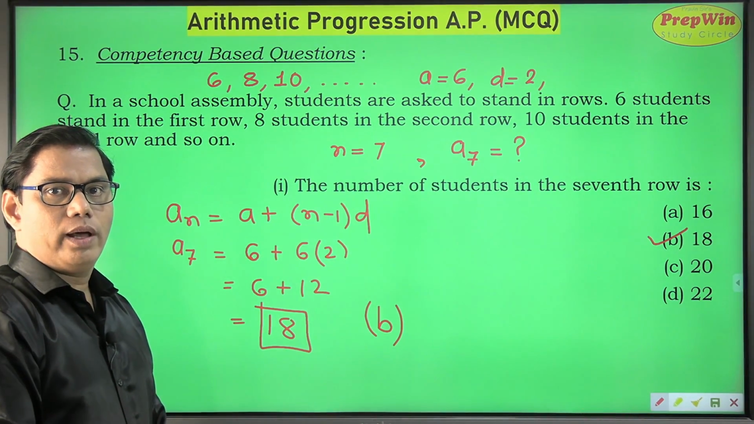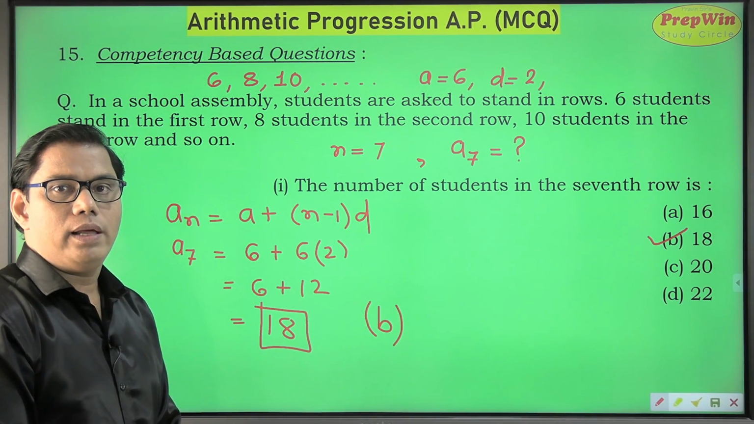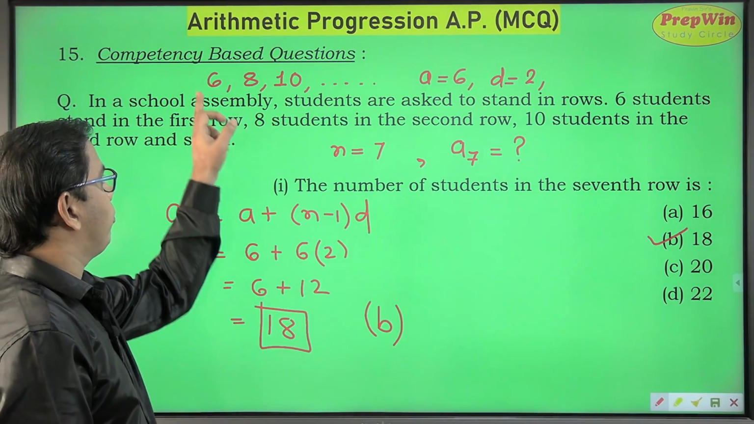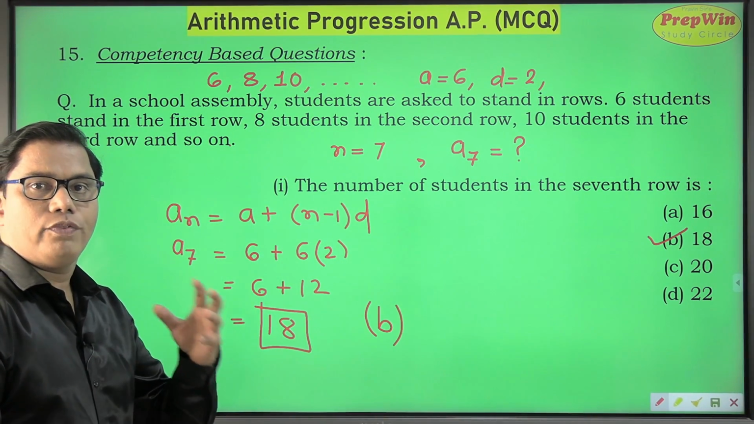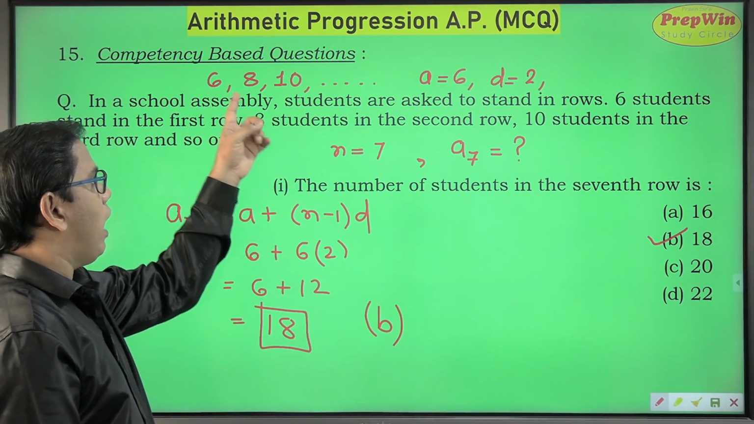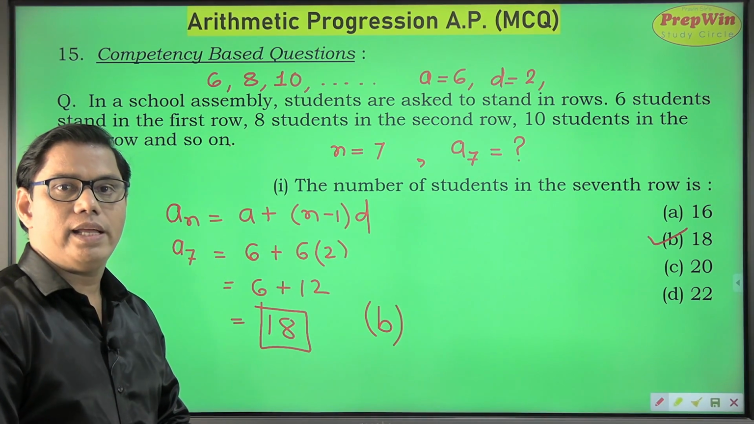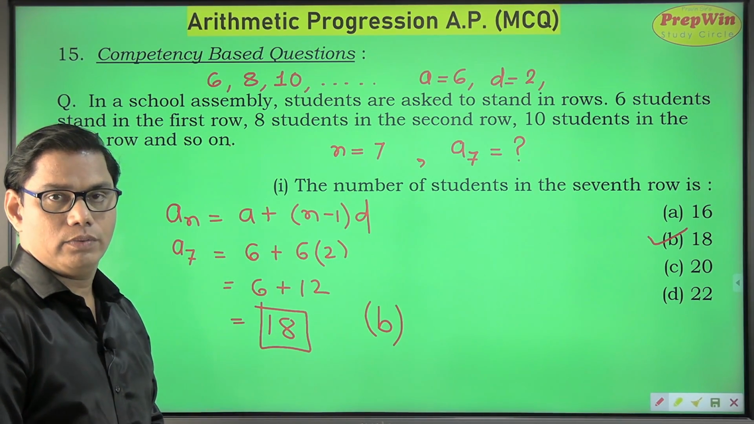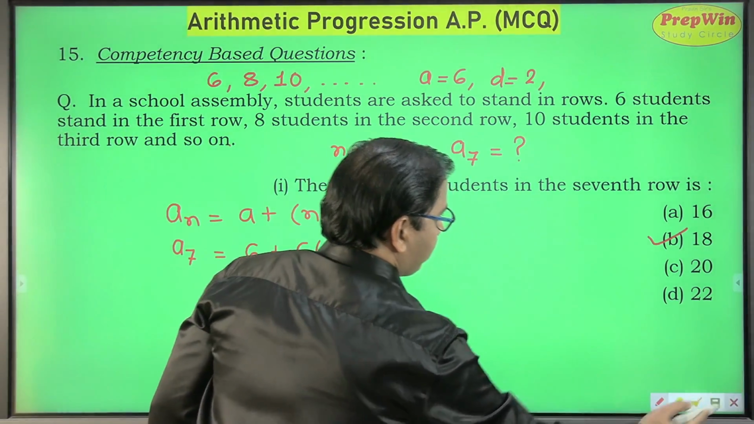So this was a regular question. You will make this sum difficult for yourself only by not converting this word problem into an arithmetic progression. Have this habit of converting a word problem into an arithmetic progression, and once you have a series of numbers, then you know A, you know D, it will be very easy for you to find any value. So after solving this first part, let's move on to the second part.